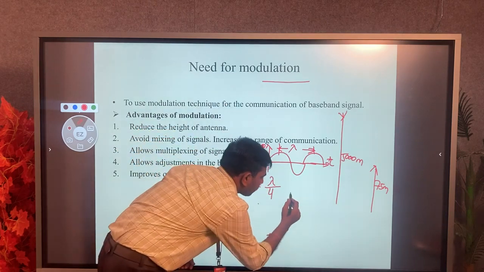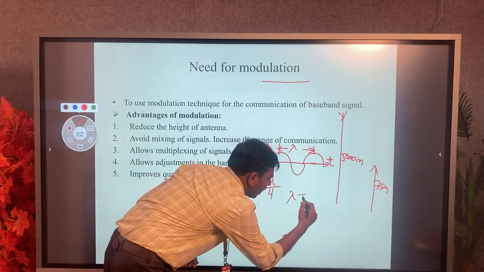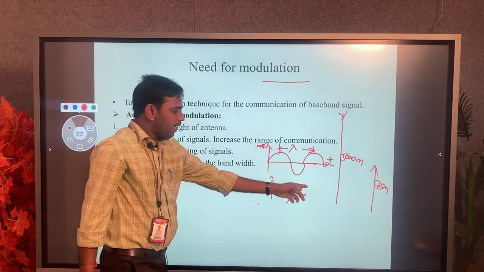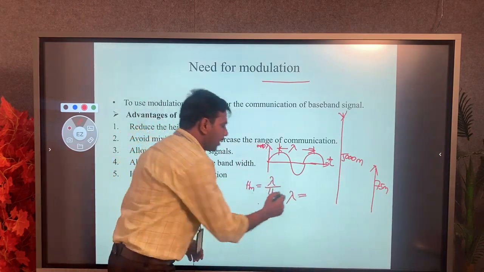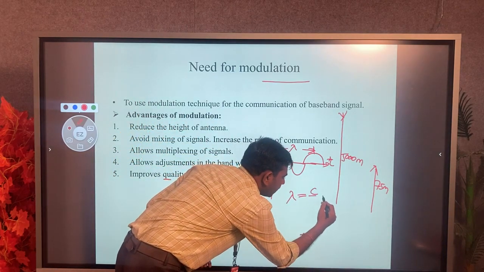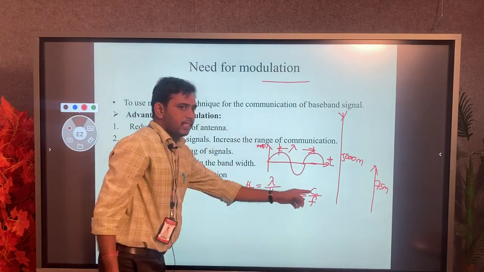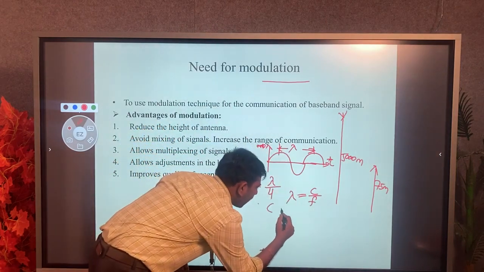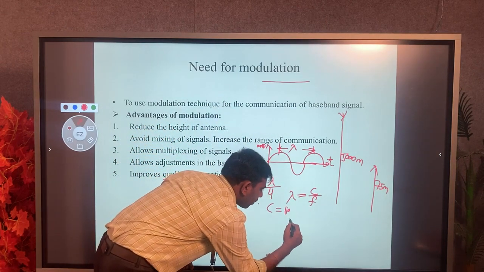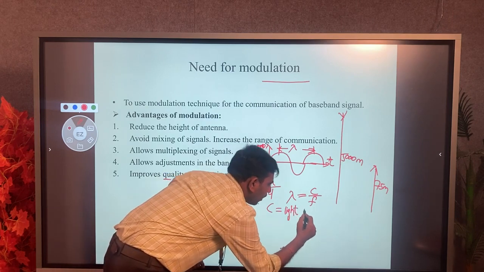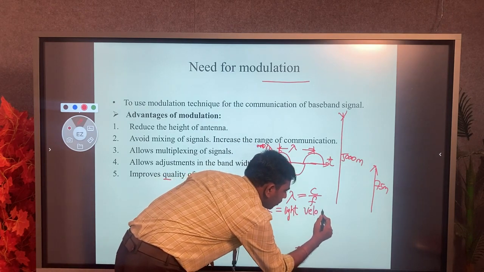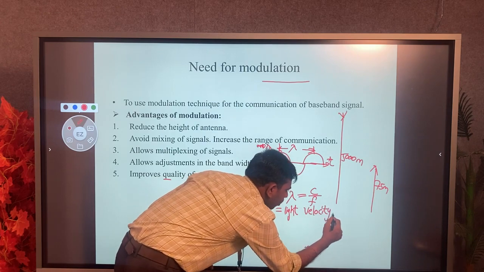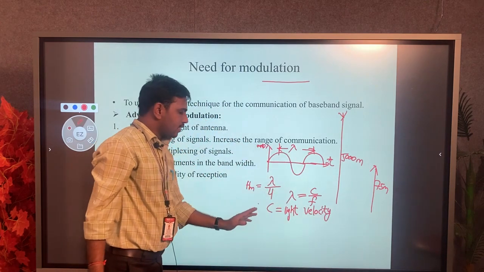Now we know the formula of lambda in terms of light velocity and frequency: lambda is equal to c by f, where c represents light velocity. What is the value of light velocity in general?